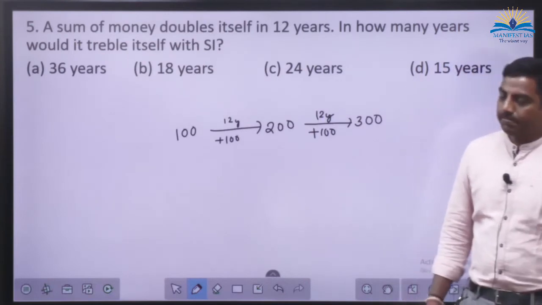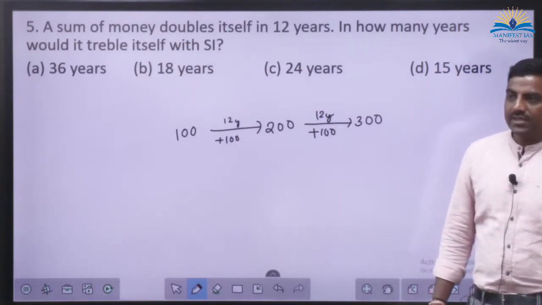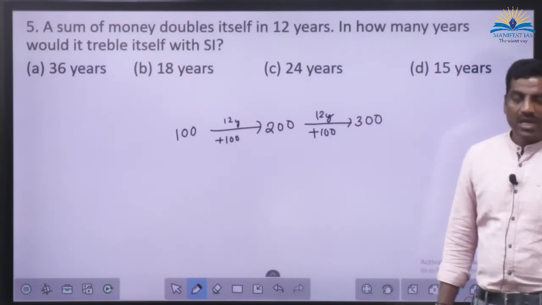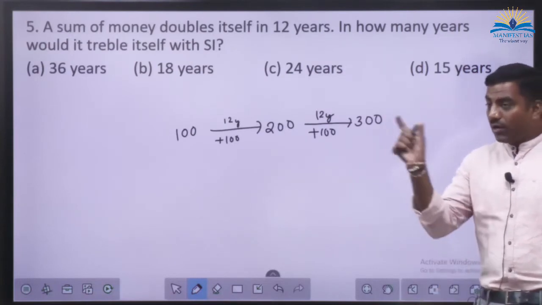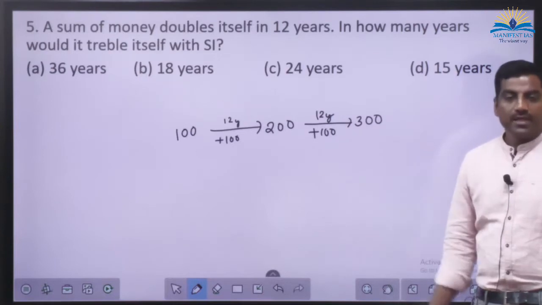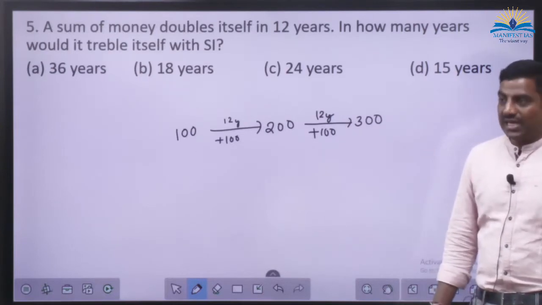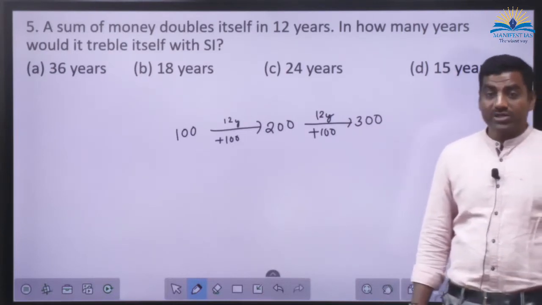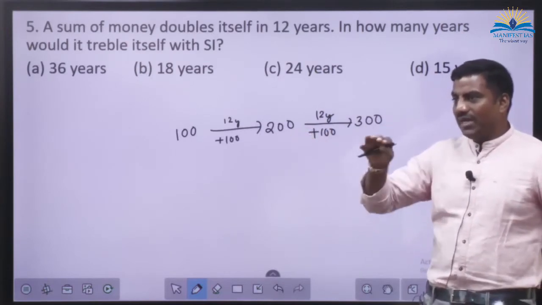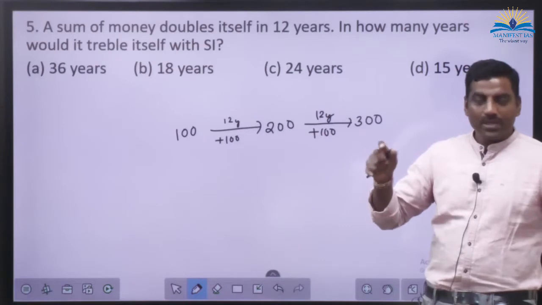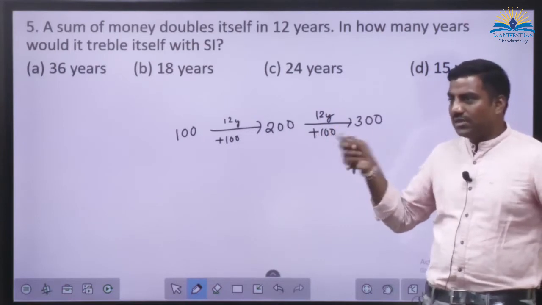So always think, in simple interest, it is always addition, okay? And whatever balance you get after a regular time period is always in AP, arithmetic progression. If you count the yearly balance, that will be in AP. If you count the 5 years balance also, that will be in AP.